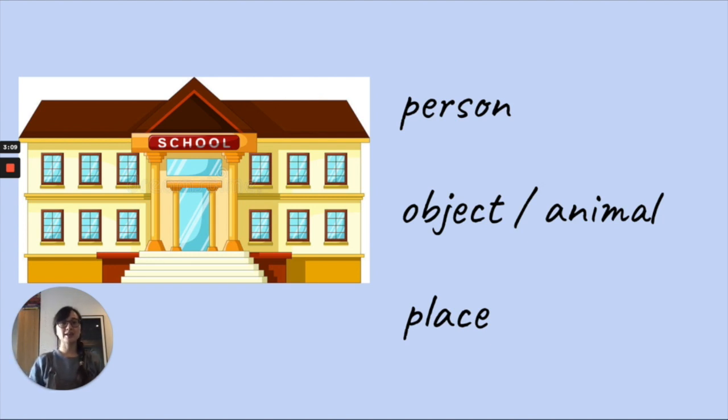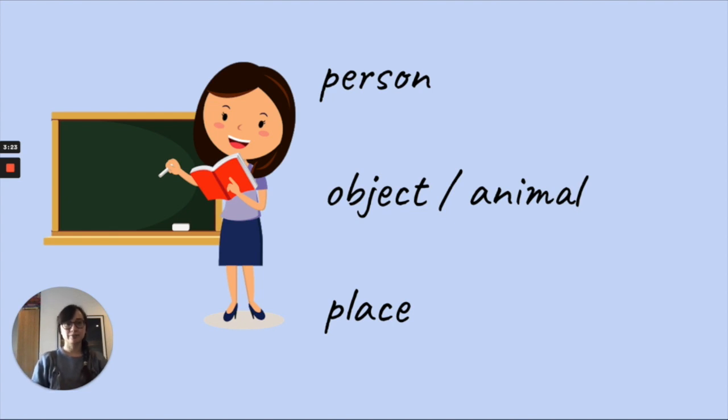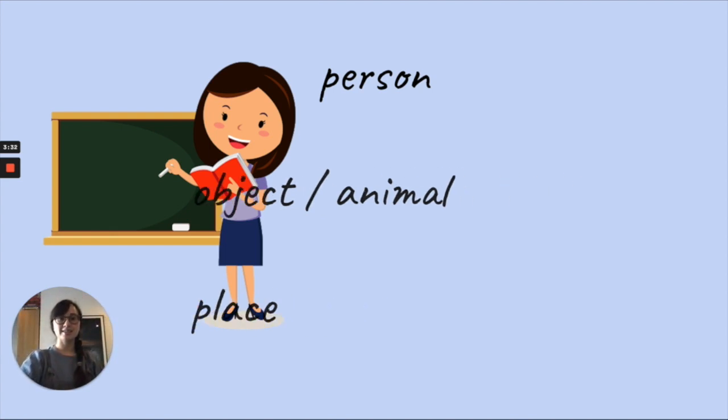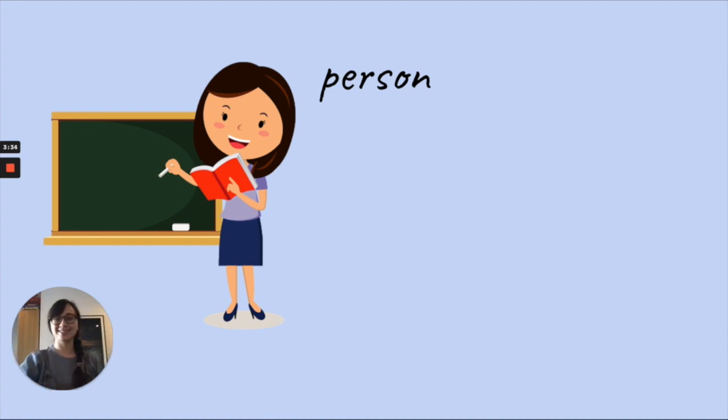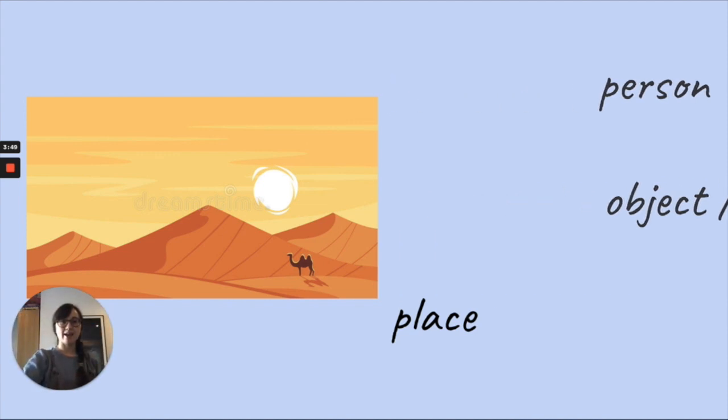School. Is a school a person, object or animal, or a place? It is a place. How about a teacher? Is a teacher a person, object or animal, or a place? It is a person. A desert. Is a desert a person, object or animal, or a place? It is a place.